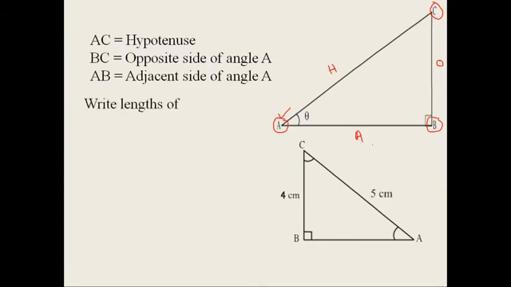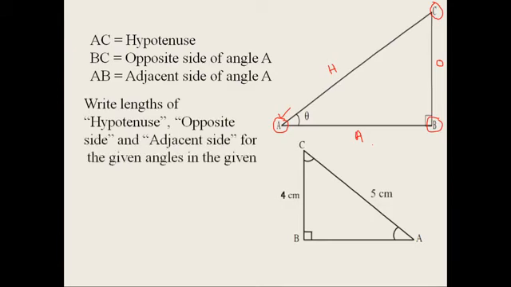Write the length of the hypotenuse, opposite side and adjacent side for the given angles in the given triangles. For angle C, what is the opposite side? AB. And for angle A, what is the opposite side? BC.